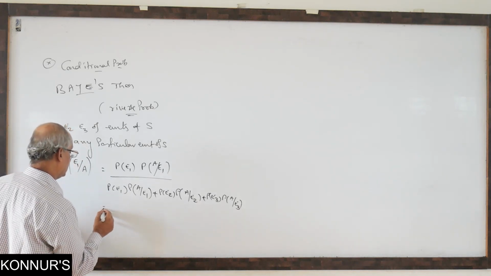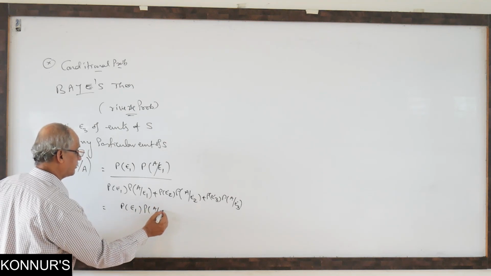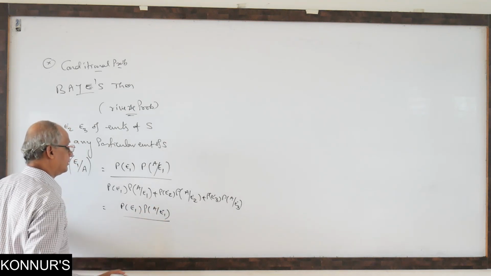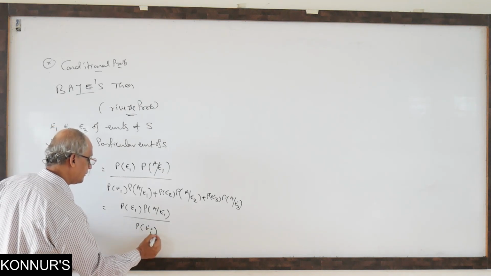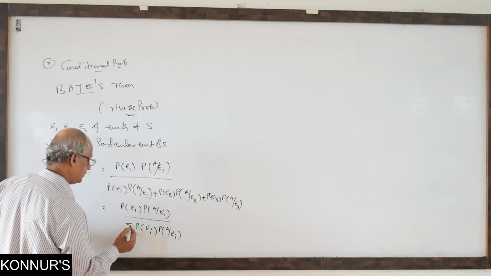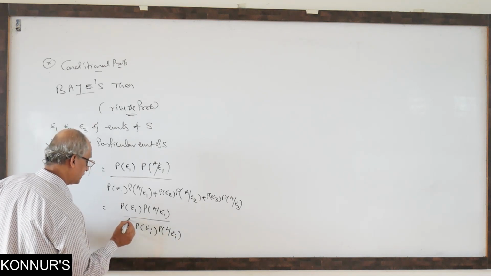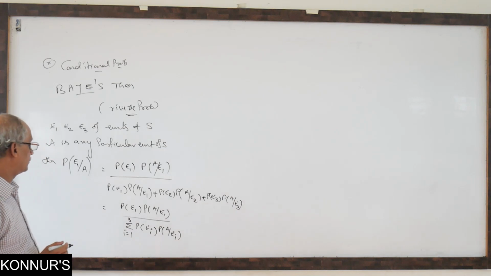Now I write it in simplest form. Sometimes in mains we need these expressions as a question, the formula itself. P of Ei, A by Ei, where i value is 1, 2, 3, any number of events whatever we have, summation of series. Sigma is for summation of series.